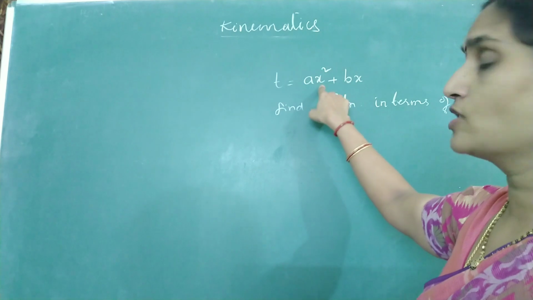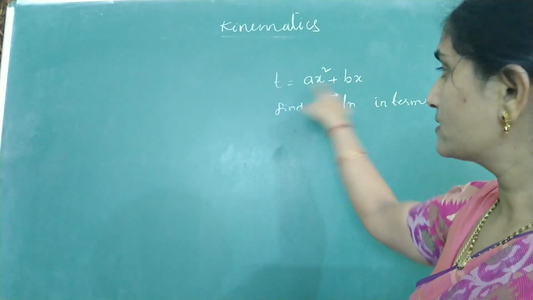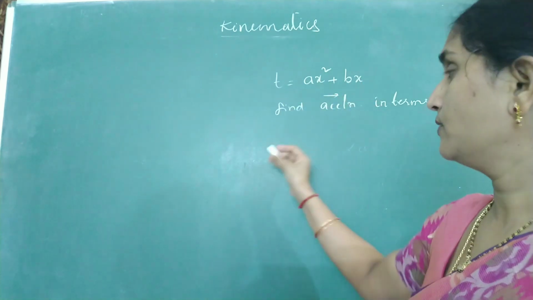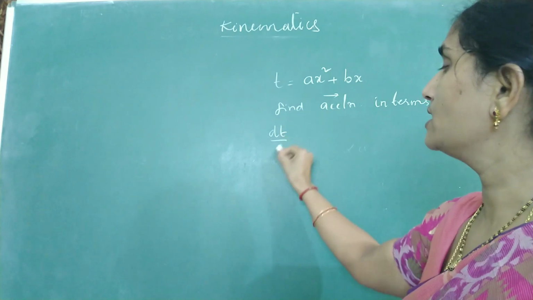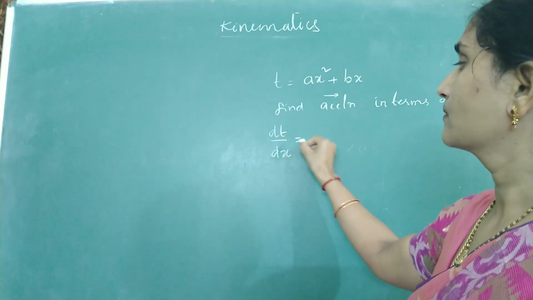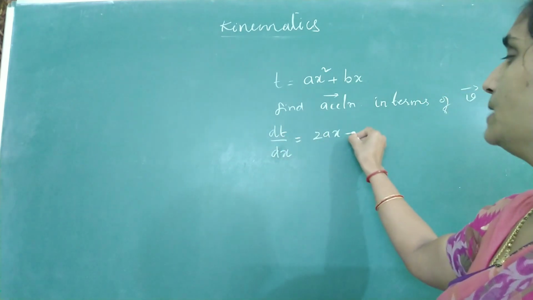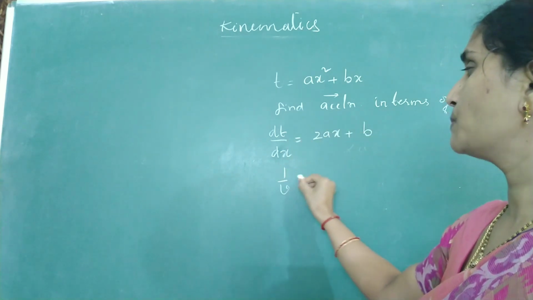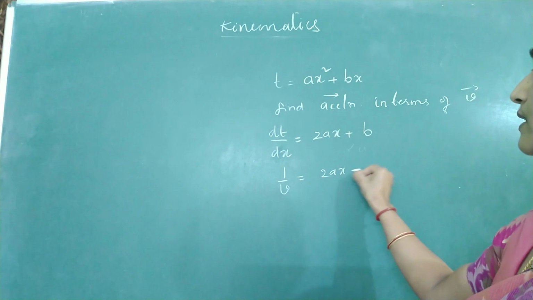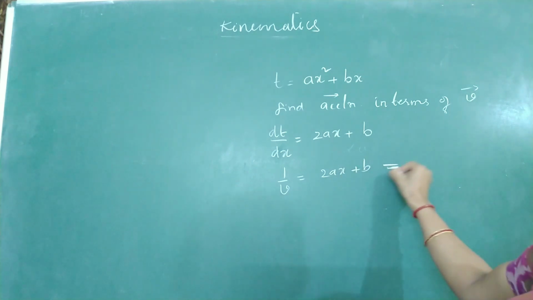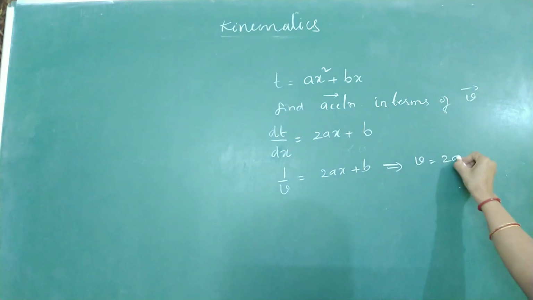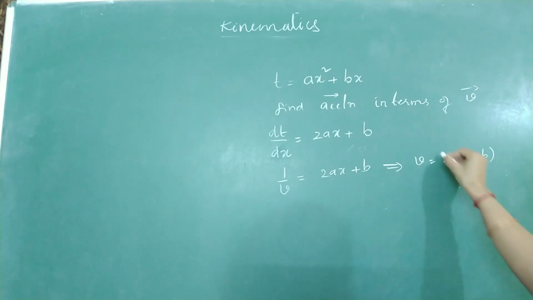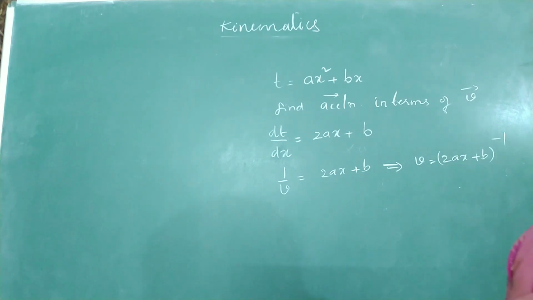Here time is a function of x. Now I'll start differentiating this relation. Differentiate it. Dt by dx is 2ax plus b. We know dt by dx is reciprocal of speed, implies v is equal to 2ax plus b whole to the power minus 1.